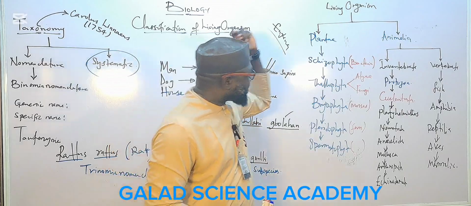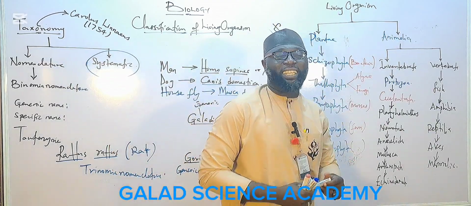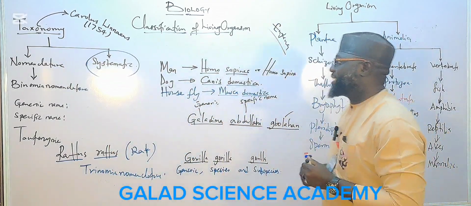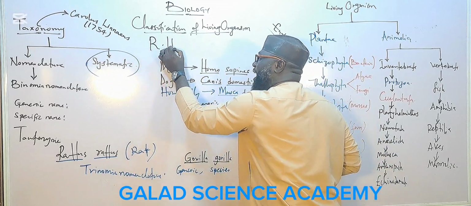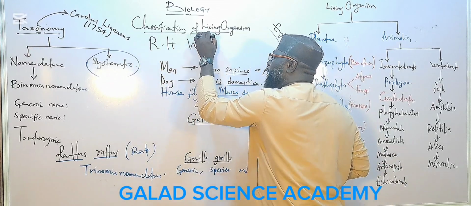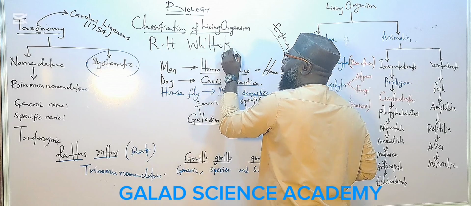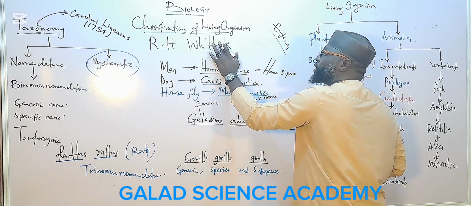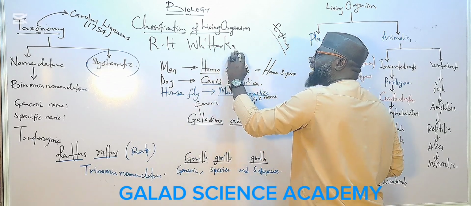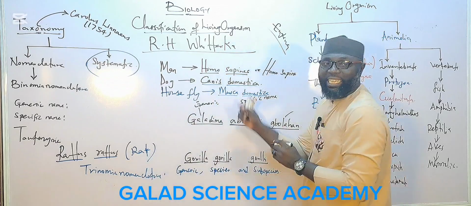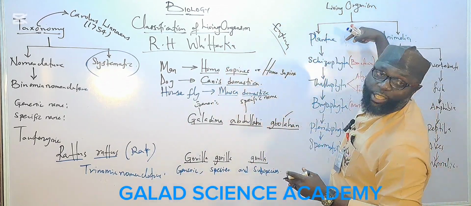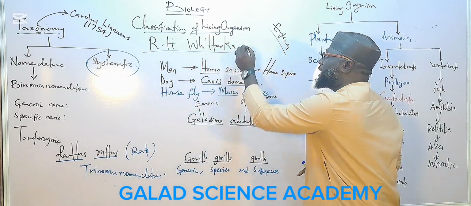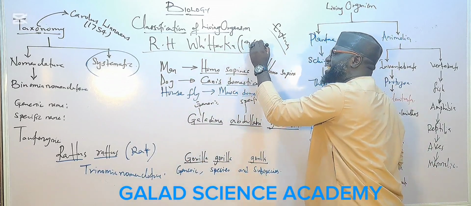So another man came in 1969, and his name is R.H. Whittaker. R.H. Whittaker is the man that saved us from Linnaeus classification in 1969.